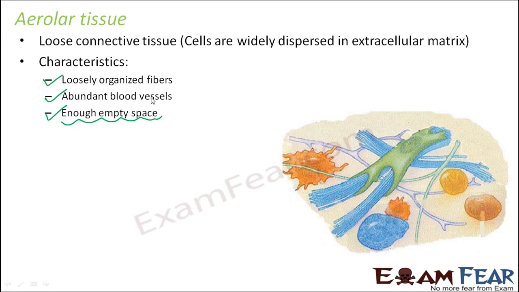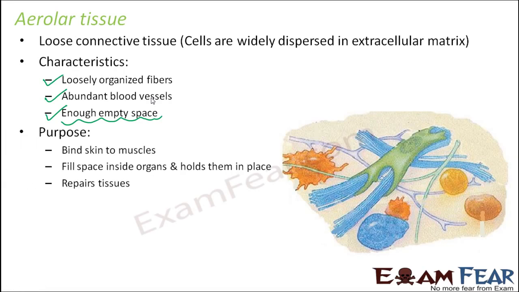Areolar, it is derived from the word air. That means a lot of empty space, a lot of air. That is why it is called areolar tissue. So where do we find such tissues and what is its purpose? They bind skin to muscles. Okay, now you see bones got connected to bones, bones got connected to muscles. Now muscles will get connected to skin, so that there is an interconnection between everything. So these tissues again, even though they are loose connective tissue, are not that soft as well.